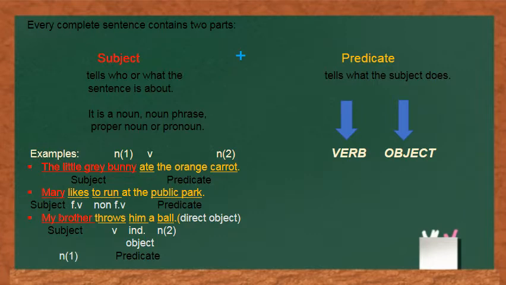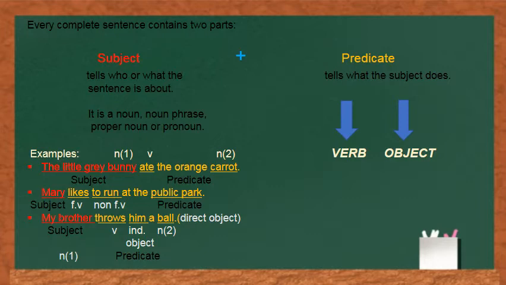Now come to the object. The little grey bunny ate the orange carrot. Here the yellow part is the predicate, and we are talking about the parts of the predicate. We talked about the verb, and the second part is the object. So the orange carrot is the object.